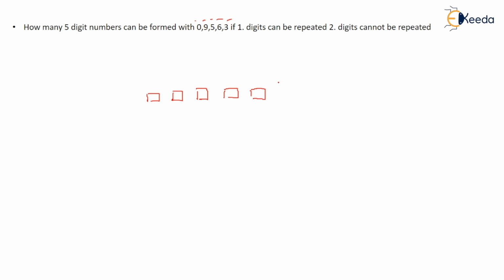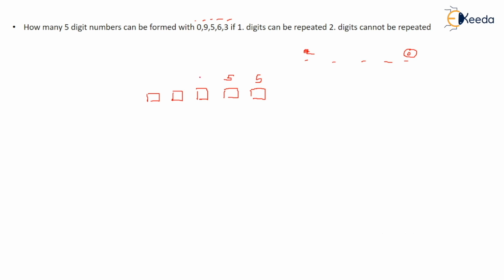They ask if digits can be repeated, so the last place can be filled by all 5 numbers, right? Zero can also be filled in the last place, right? After that, repetition is allowed.